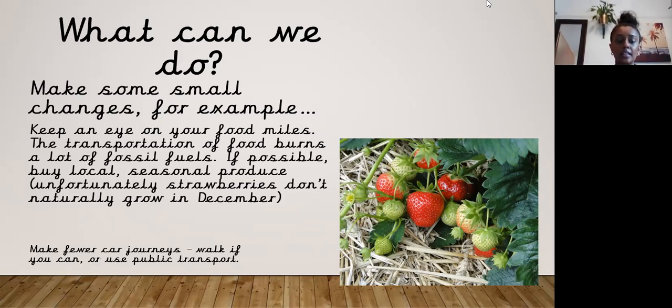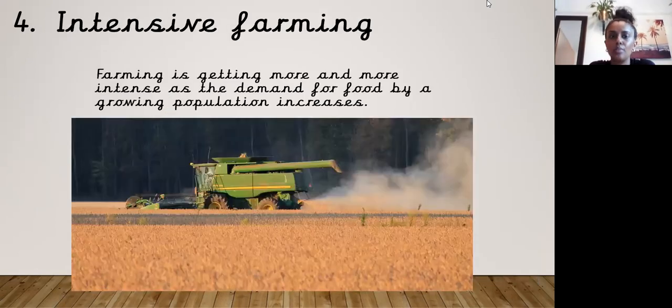Something that I do try to do, which I really enjoy, is going for a walk in a local park. I live near a park called Osterley Park, and in Osterley Park there is a farmers market, and they often sell local products and seasonal produce. So I could buy eggs, cabbages, weird shaped carrots and potatoes and things like that. Really nice types of vegetables and fruit which I often try and get. So that's something that maybe you guys could try also doing.